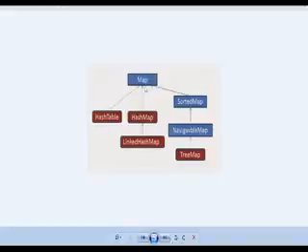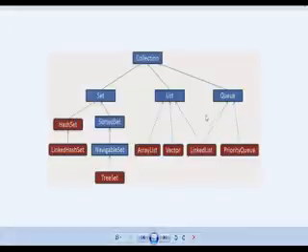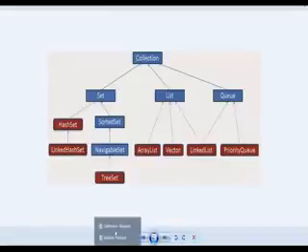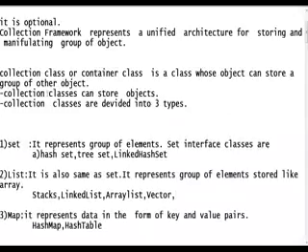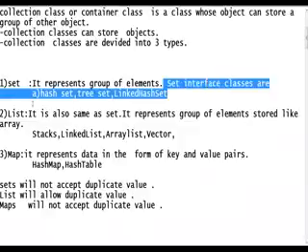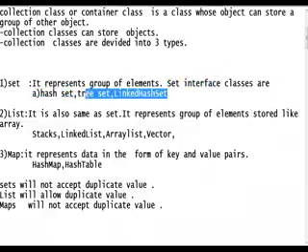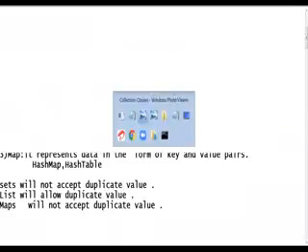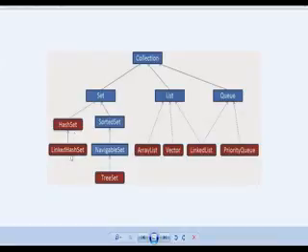Okay, what is the main use of set classes or list classes? What is the main difference? We discuss the difference between list, set and map classes. See, mainly, what is the use of these classes? Set classes represent a group of elements or objects. The set interface classes are hash set, tree set, and linked hash set. We have many, right? Hash set, tree set, linked hash set.